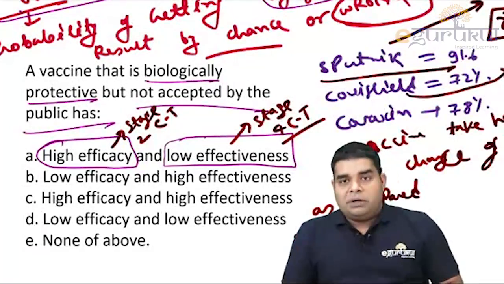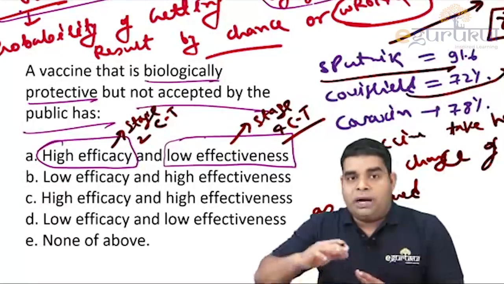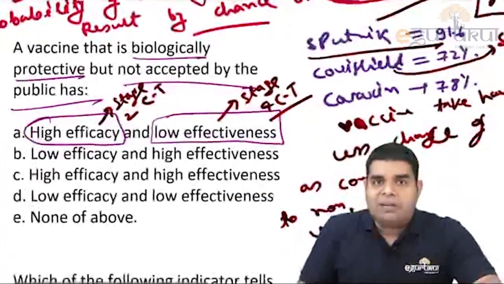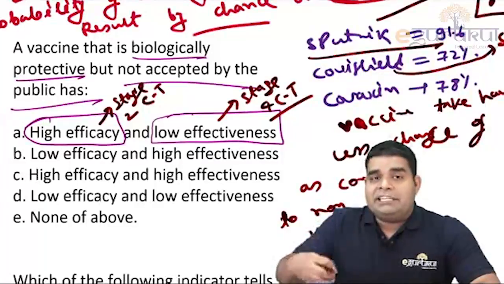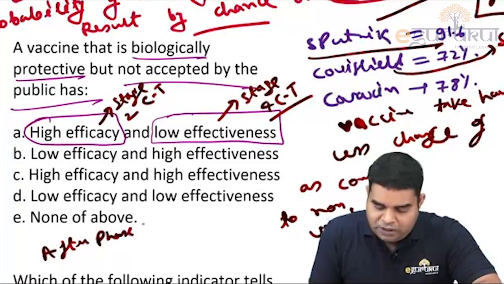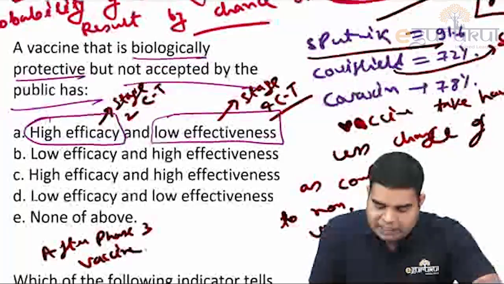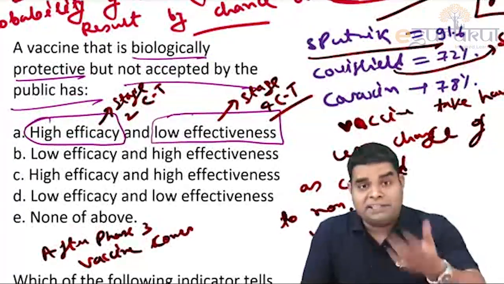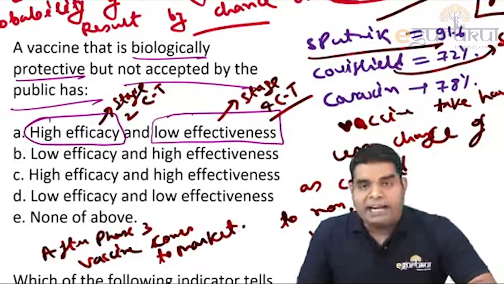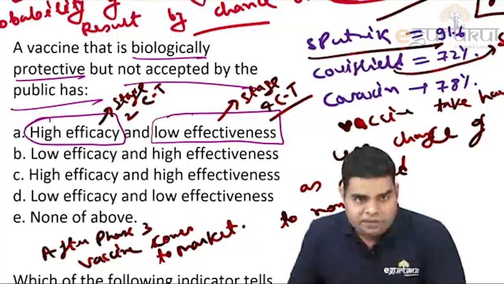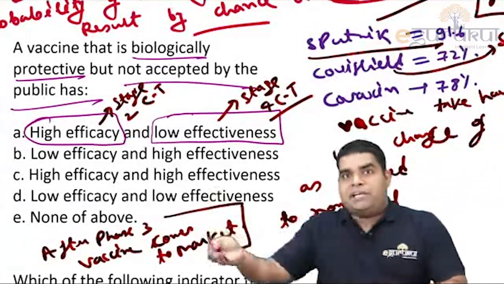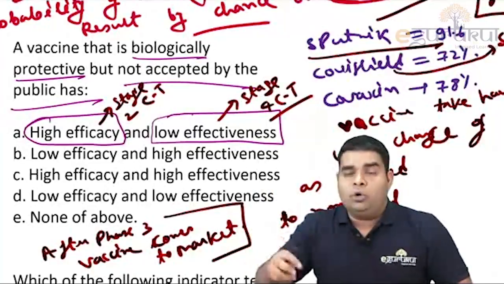So effectiveness is something which comes after it is marketed. So they can ask this question that after which phase the vaccine is marketed. Ideally, the vaccine comes to market after phase 3, but of course it has not happened with Covaxin. It was introduced just after the second phase. But we should ideally introduce vaccine after phase 3, and that is phase 4 when we know the effectiveness.